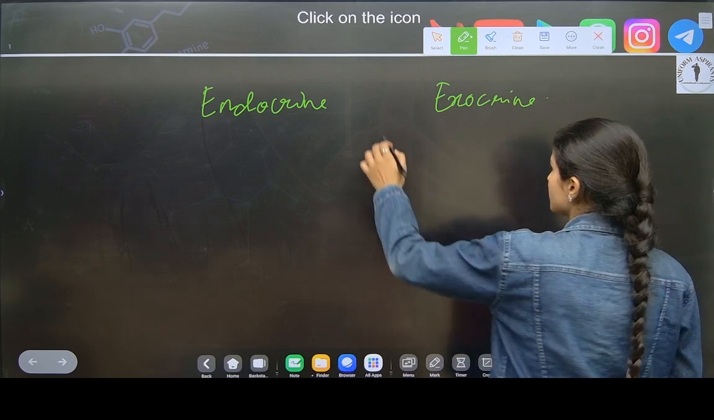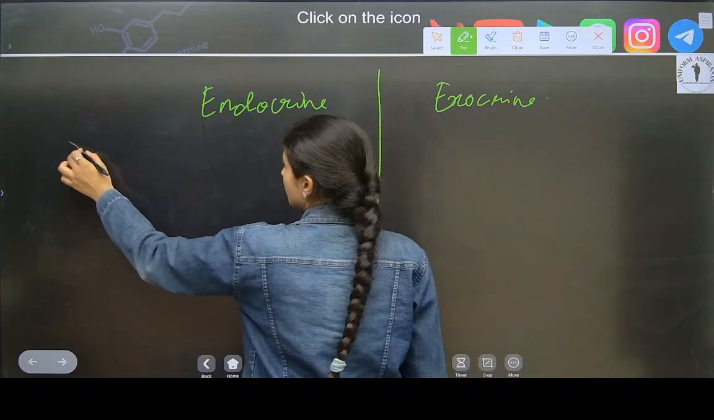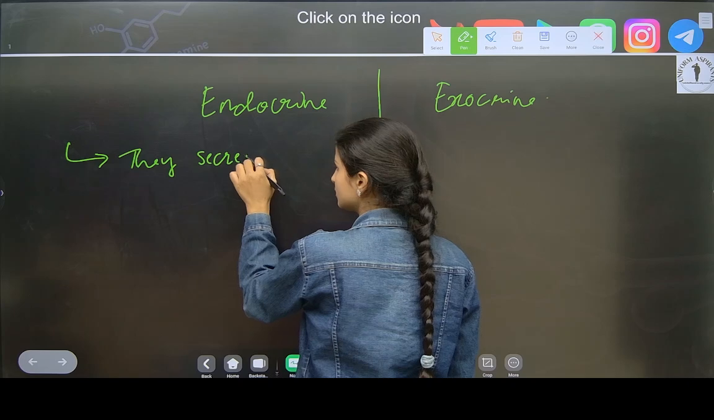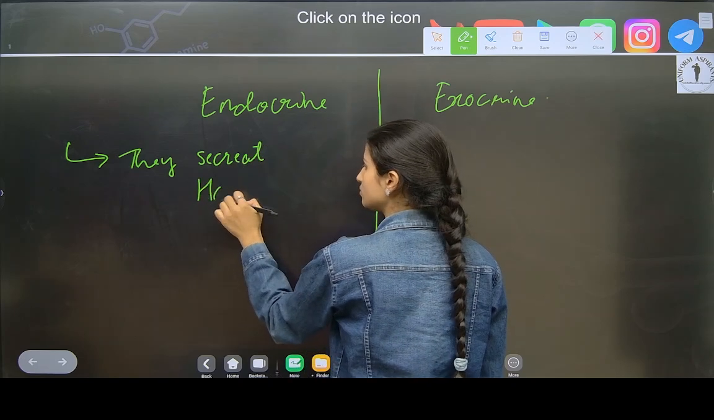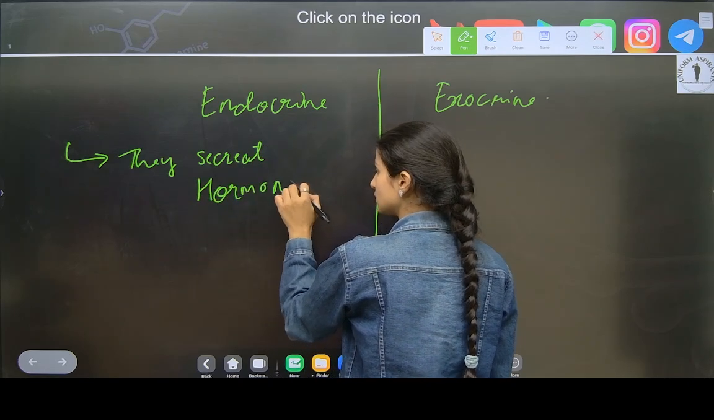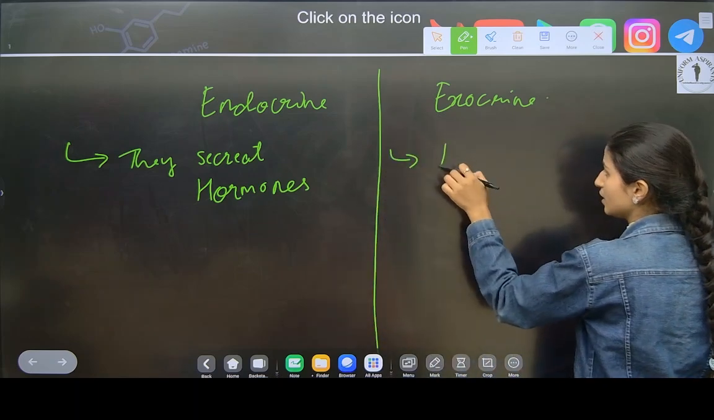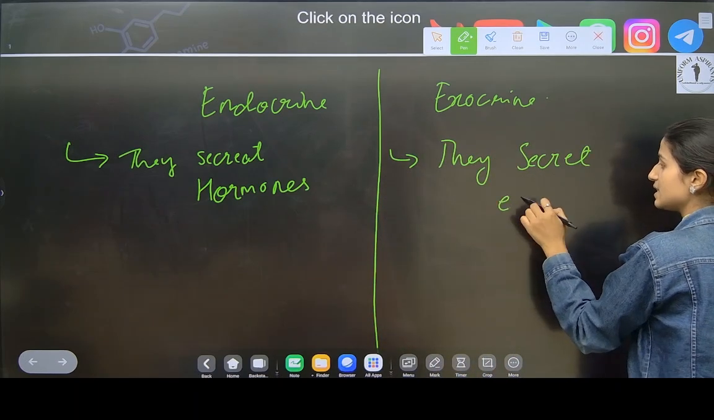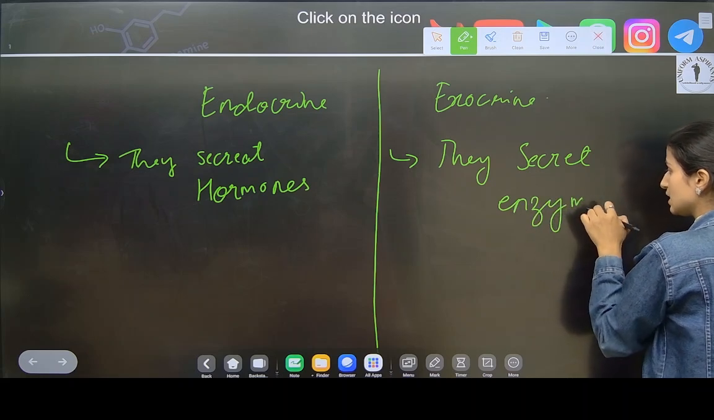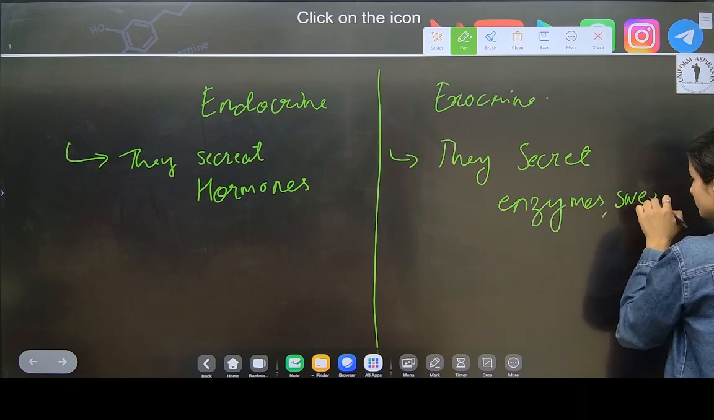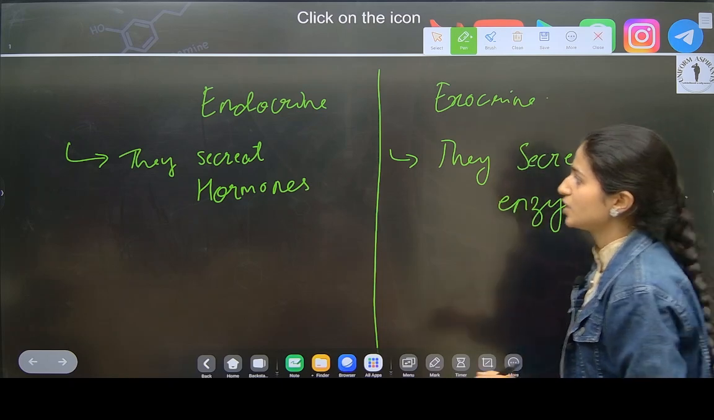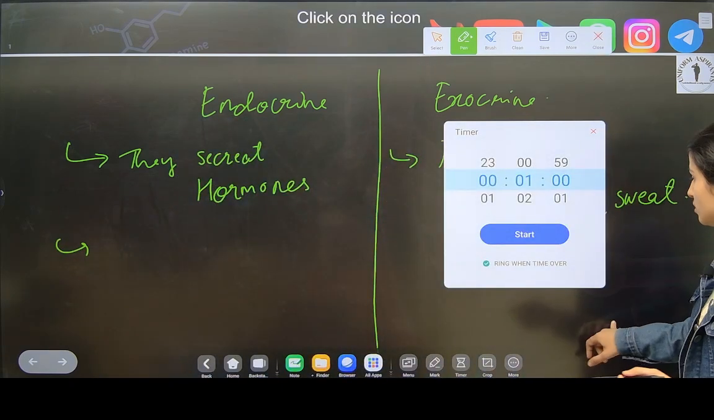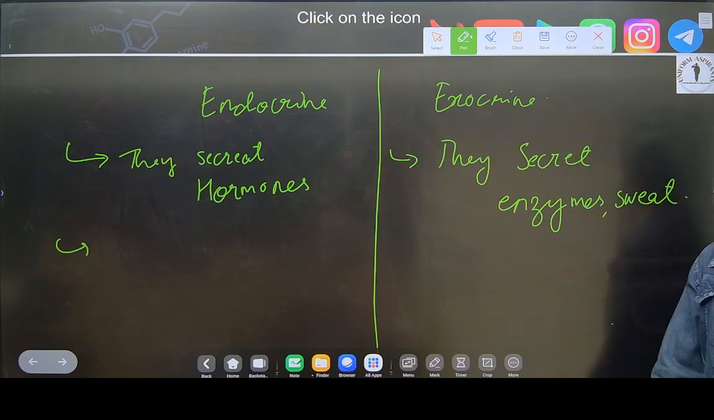Now see here. Endocrine glands secrete hormones. Exocrine glands secrete enzymes, sweat, saliva, amylase, like that. Write this point, write this fast.